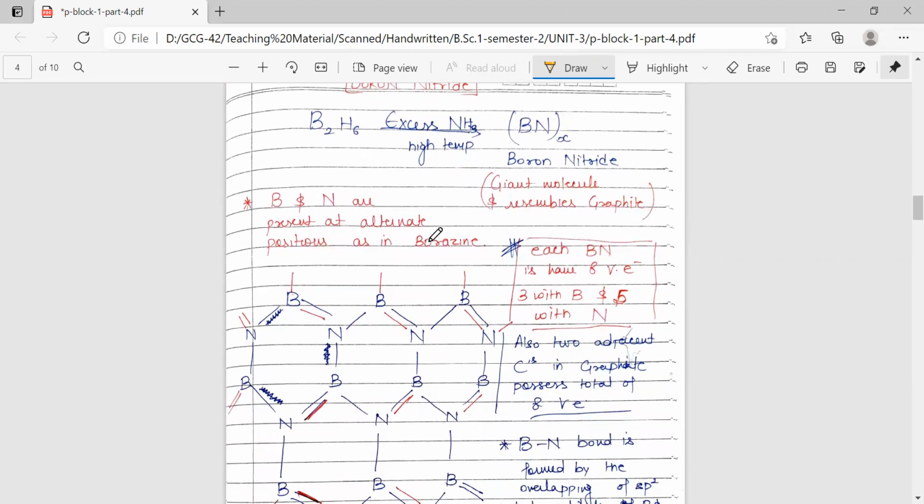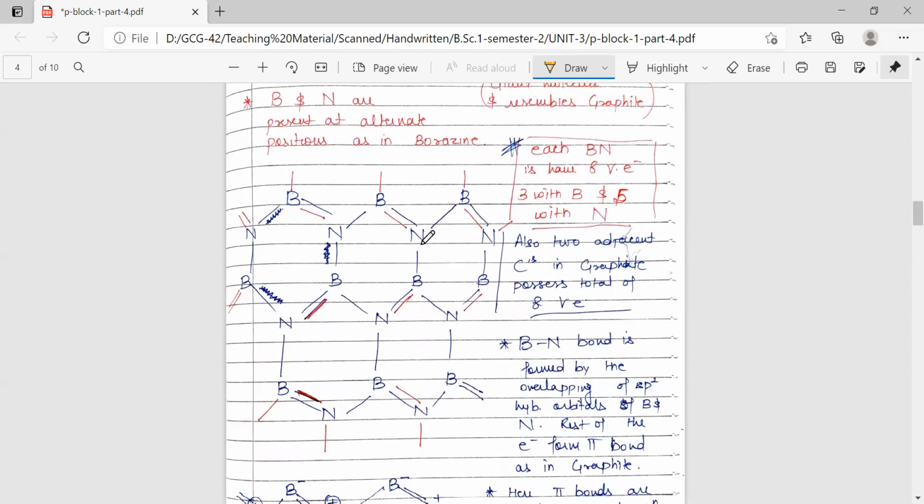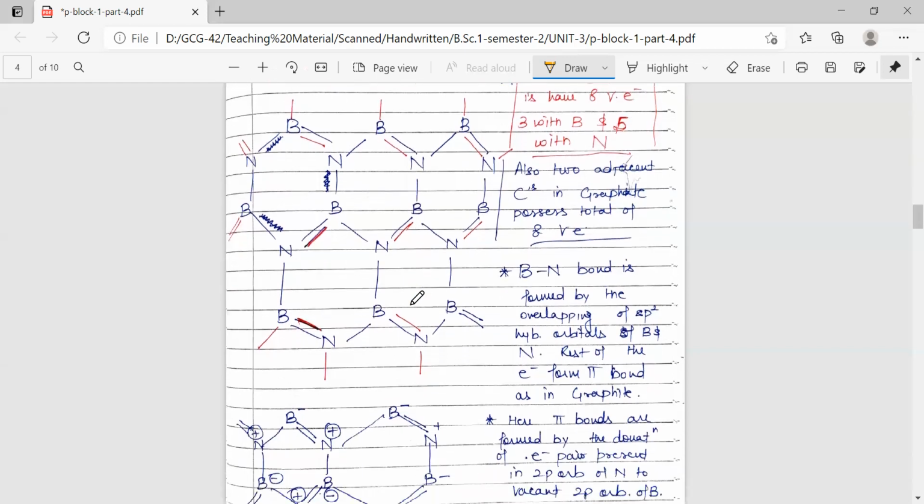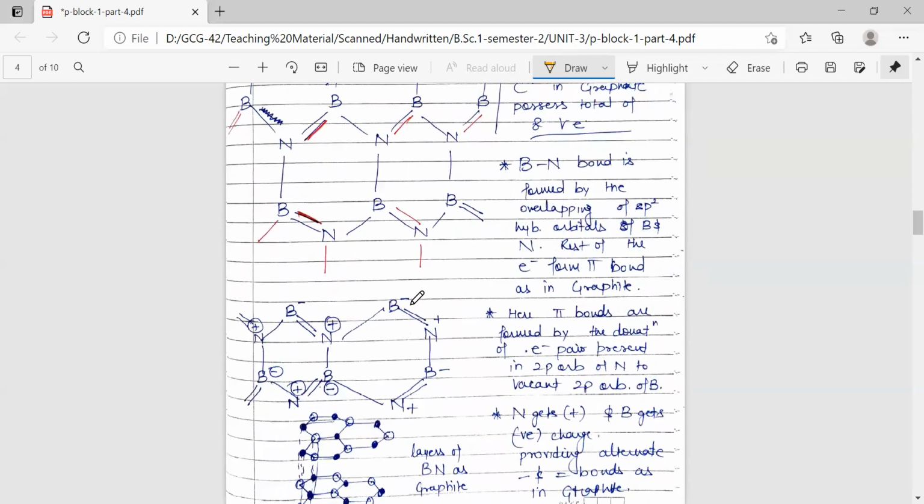The structure is very much similar to that of borazine. Boron and nitrogen are at alternate positions, with alternate double bonds formed by the dative bond, by donation of the lone pair of nitrogen from its filled 2p orbitals to the vacant 2p orbitals of boron. So this is how the 3-dimensional network is there. It resembles graphite also in the number of valence electrons: boron and nitrogen total 8, and 2 carbons in graphite also have 8 valence electrons.